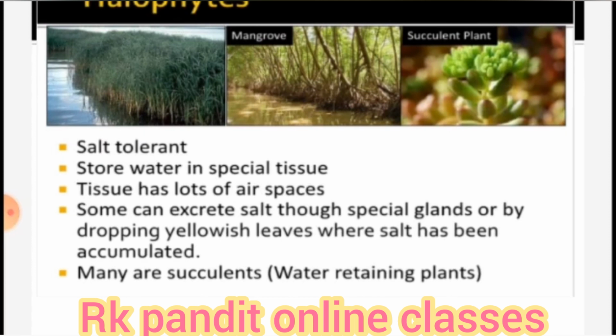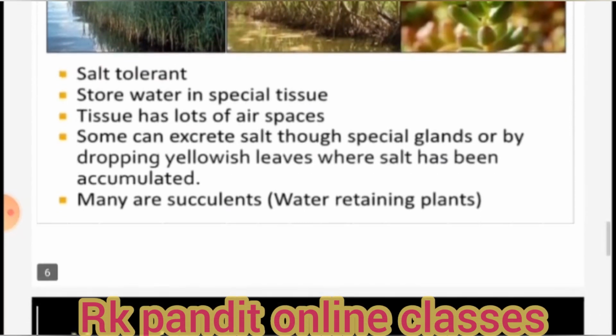They have some special tissues in which they store water, and these tissues have lots of air spaces, so they can breathe. Some can excrete salt through special glands or by dropping yellowish leaves where salt has accumulated. If excess salt builds up, the leaves will drop down, and this will remove the extra salt from their plant or trees. Many are water retaining plants, meaning they absorb water. As I told you, they store water in their special tissues. So this you will learn about. Example is mangrove, right? You will learn in higher classes.